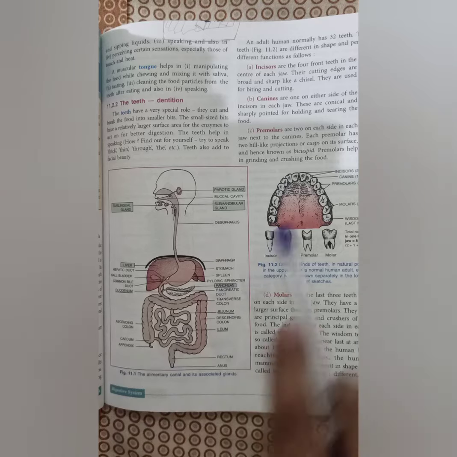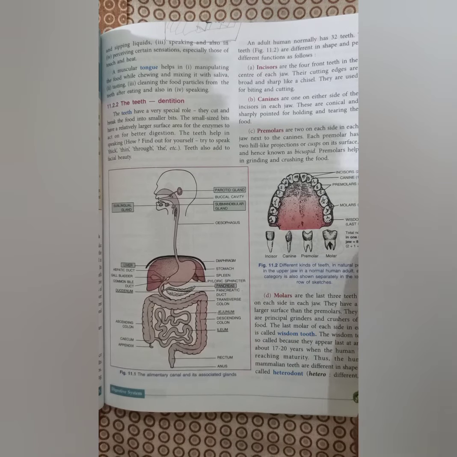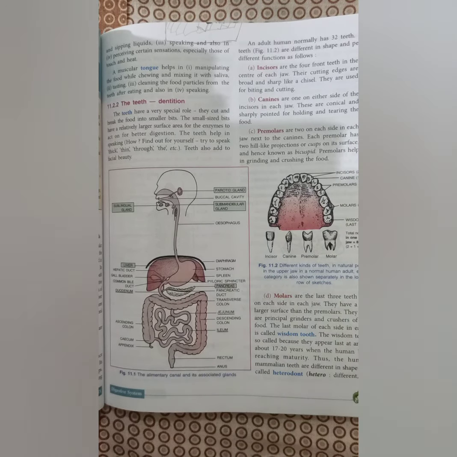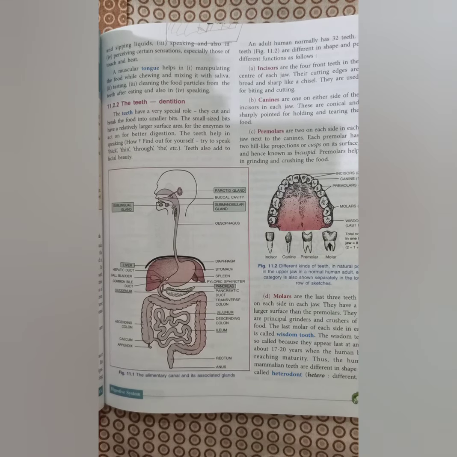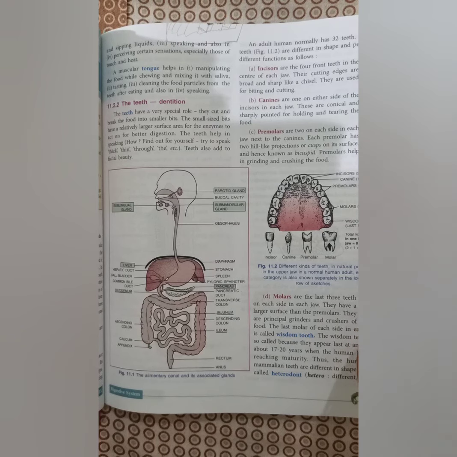Premolars: these are two on each side of the jaw, next to the canines, and each premolar has two hill-like projections. You can see these hill-like projections on the surface, and that's why we also call it a bicuspid. They basically help in grinding and crushing the food.